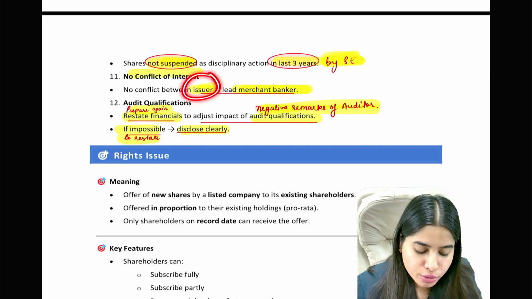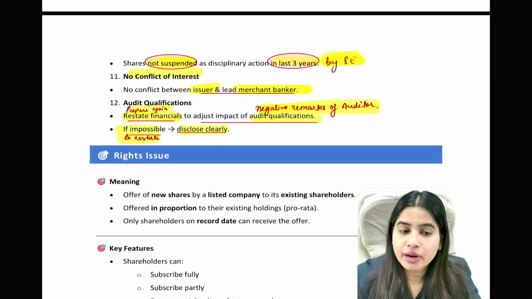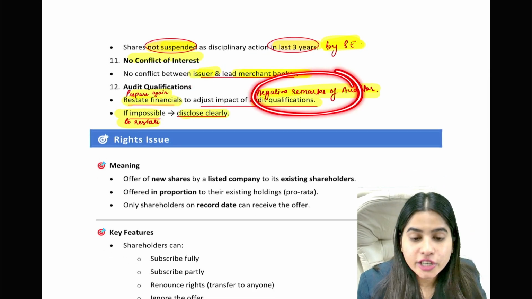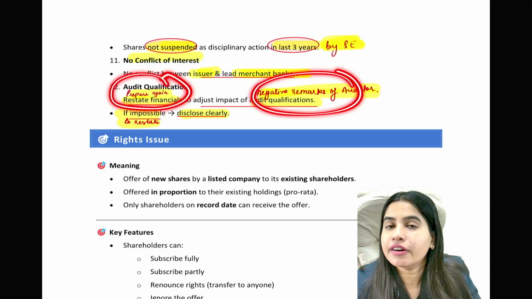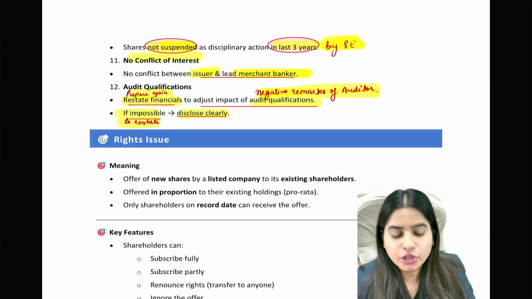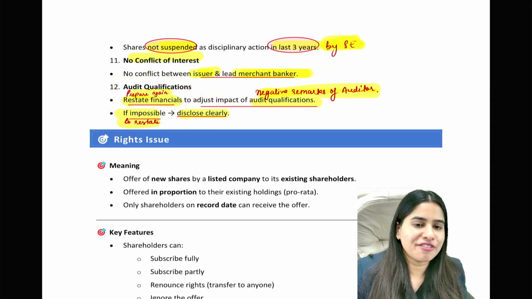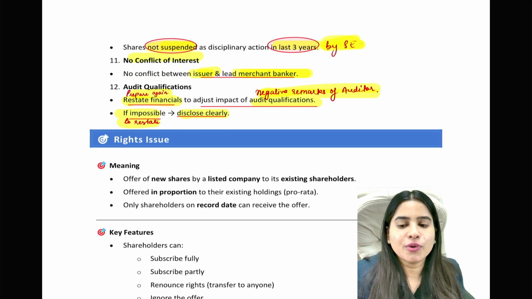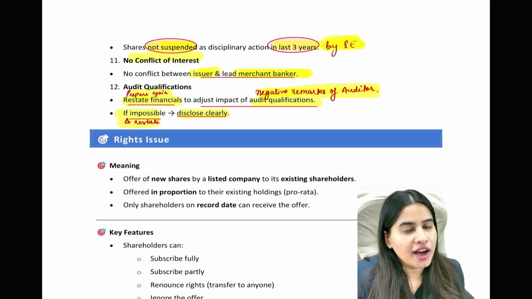And lastly, there should be no conflict of interest between issuer and merchant banker. And if there is any audit qualification, then we have to restate our financials. Restate means re-prepare our financials. But if it is not possible to re-prepare, then we have to disclose everything clearly and then we can go for fast track. With this, we are done with fast track FPO.